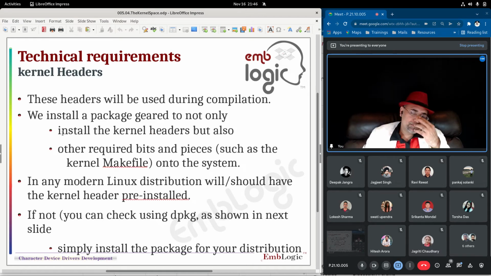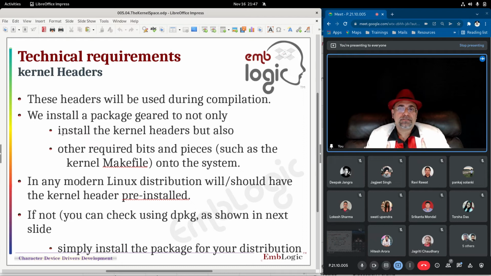Then the kernel headers. These headers will be used during compilation. All these headers are also by default downloaded with your kernel, and you never knew that. But we have to prepare a separate repository for our headers and facilitate our devices with our own headers. We install a package geared to not only install the kernel headers, but also other required bits and pieces like the kernel makefile, the kbuild machinery and the module symvers files. These are dependencies required for external modules.